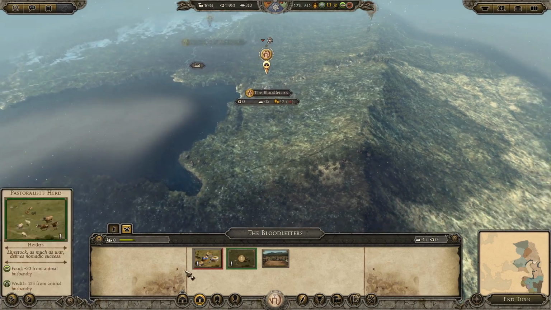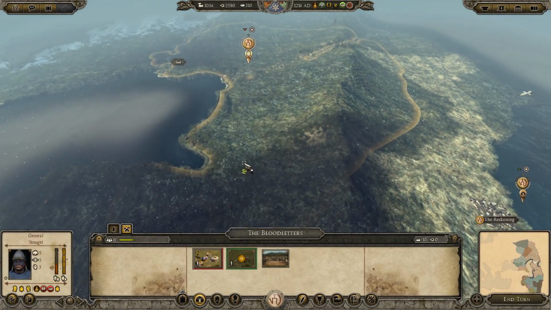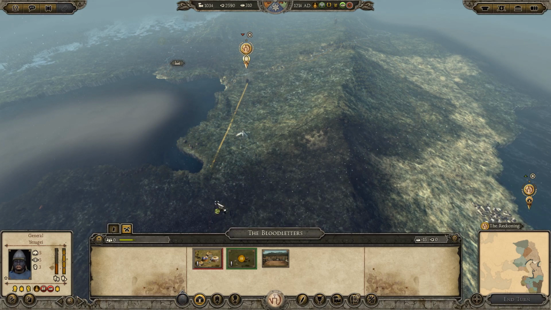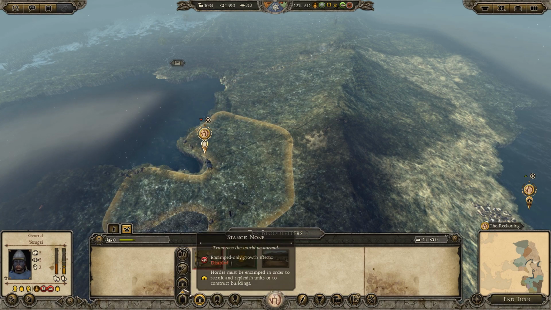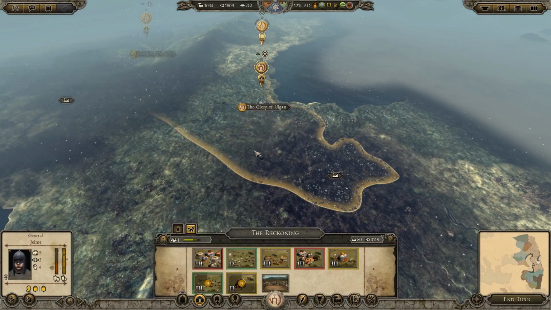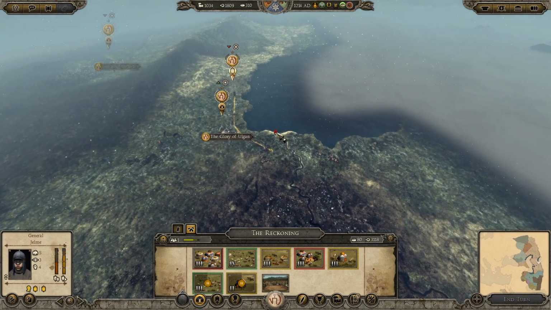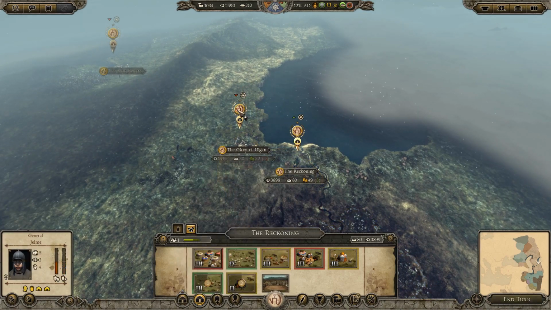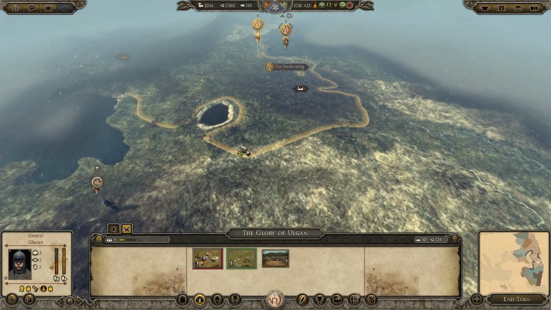The Bloodletters, as I said, they're going to slide down this way, so let's get them into this territory here. Can actually just put them by the water's edge. I'm sure that the Horde would appreciate that. Easy access to water. And then this one, as I said, we're going to move it down nearby the city. It looks like we can't get there just yet. So same thing, we'll just leave it here by the water's edge. They got a little stream here where they can gather water and wash their clothes. If Mongols did such a thing, I have no idea.